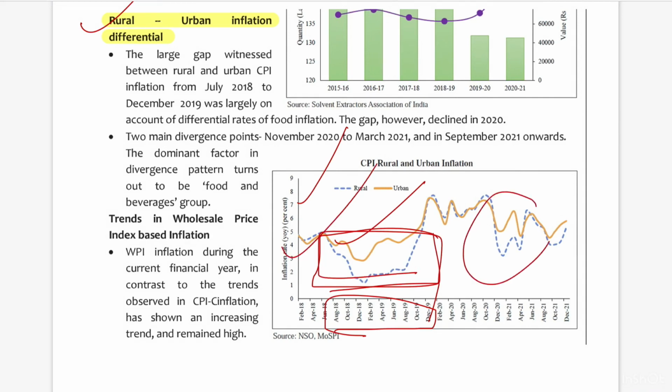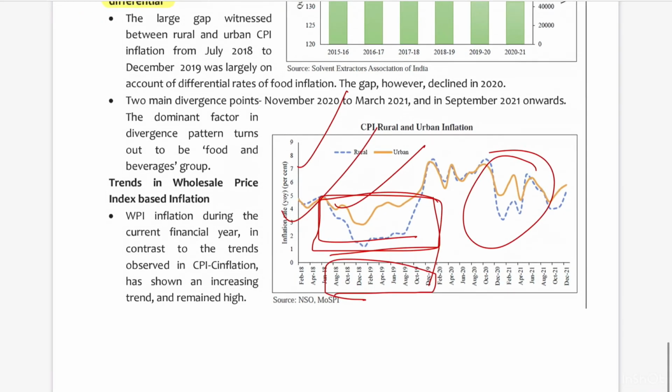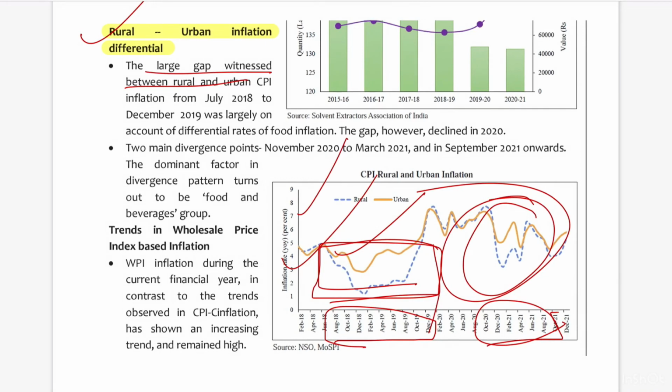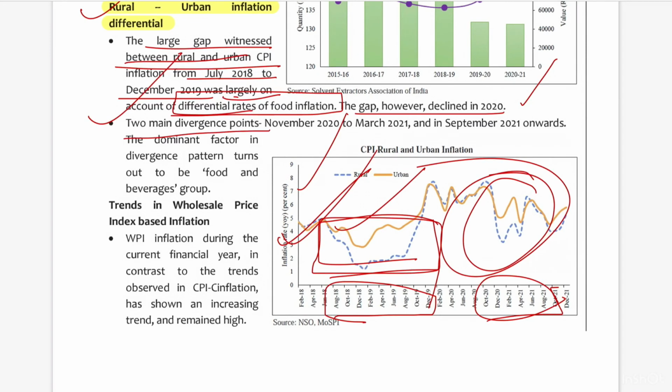And one more area is the period from October 2020 to June 2021. So what are the reasons for this differential? He has mentioned it here in his Economic Survey. See, the large gap witnessed between rural and urban CPI inflation from July 2018 to December 2018 was largely on account of differential rates of food inflation. So food inflation is the main reason for this big differential. But the gap, however, has declined in 2020.